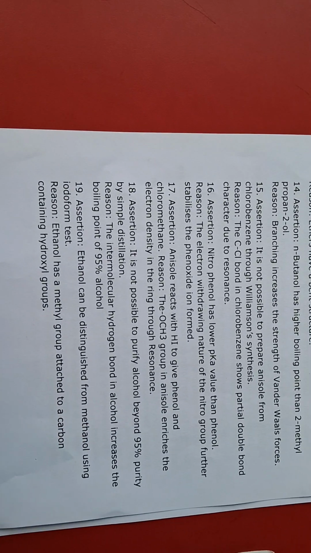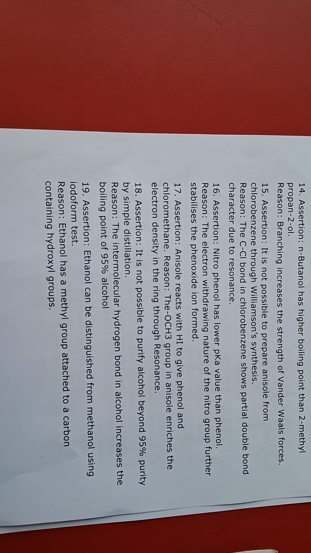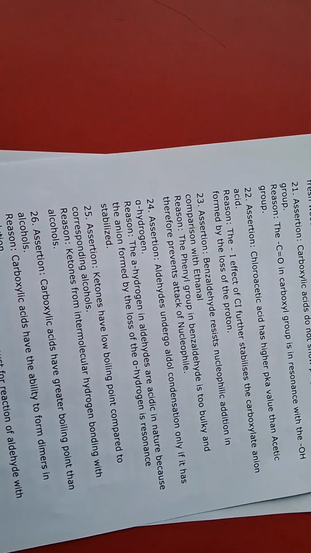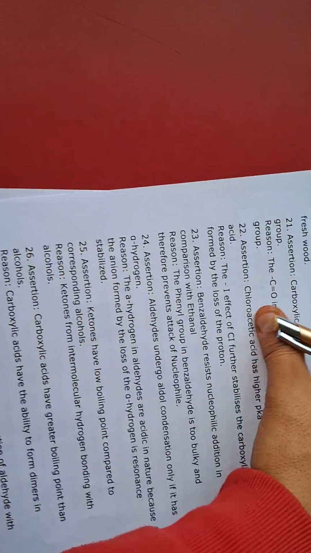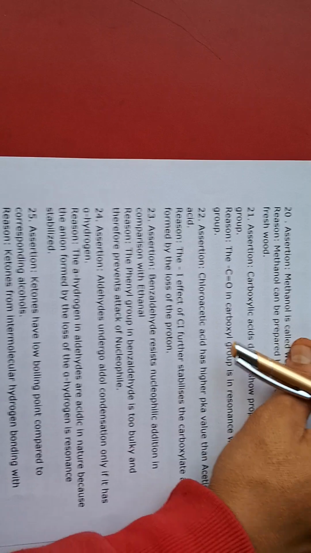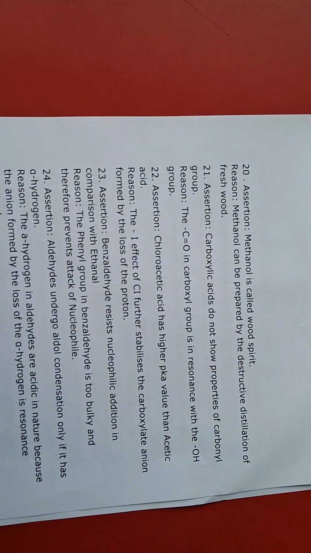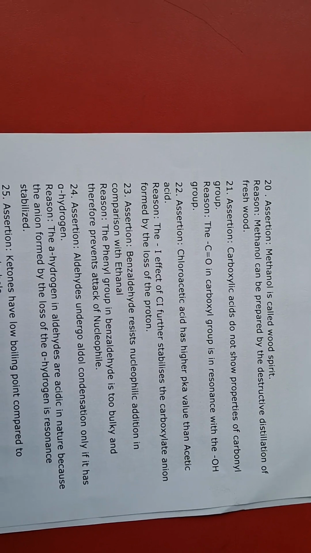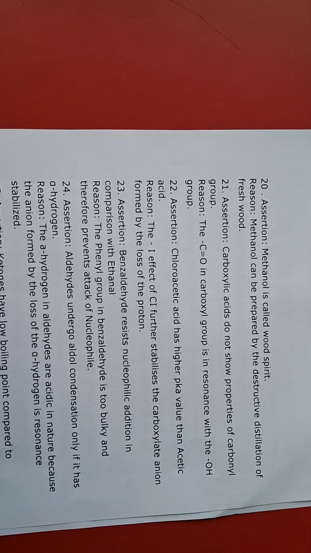Next, question 19. Assertion: ethanol can be distinguished from methanol using the iodoform test. Reason: ethanol has a methyl group attached to a carbon containing a hydroxyl group. Both are correct. Coming on to the next. Assertion: methanol is called wood spirit. Correct. Reason: methanol can be prepared by distillation of fresh wood. Both are correct. So A.